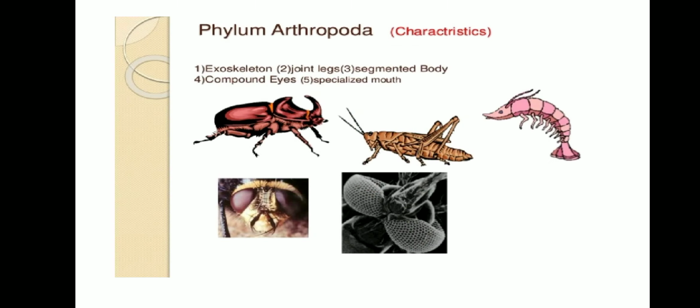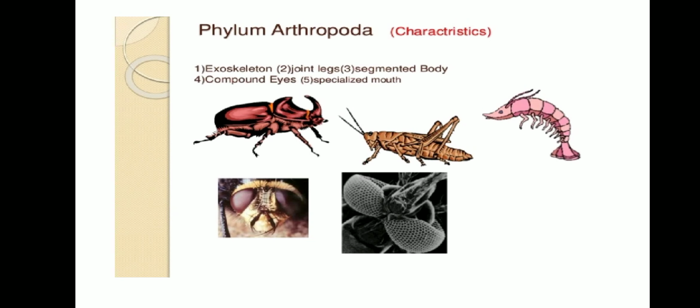The main characteristics of the phylum Arthropoda are the exoskeleton, that means the outer covering of the insect is made up of chitin. Then all these organisms have got joint legs, segmented body, compound eyes and specialized mouth. Already we discussed what compound eyes are.